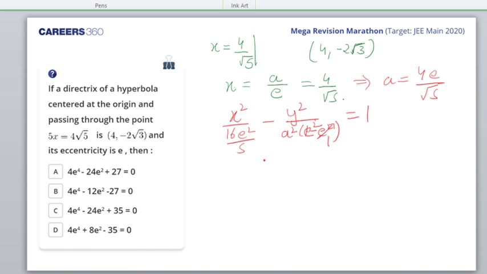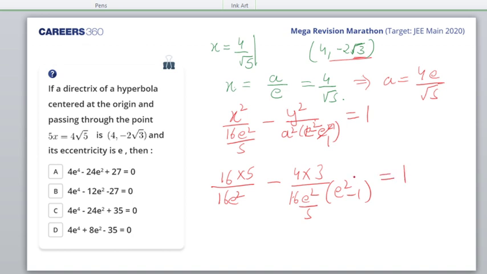So this point satisfies it. This point: 16 e square by 5 minus 4 into 3, that is the y coordinate which I have substituted, with a square being 16 e square by 5 into e square minus 1. This just needs to be solved.